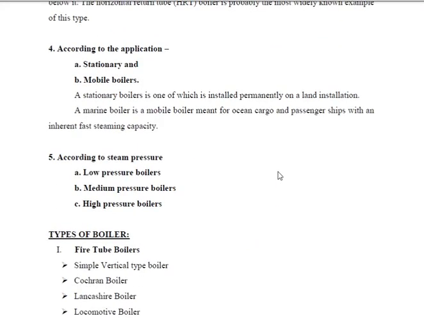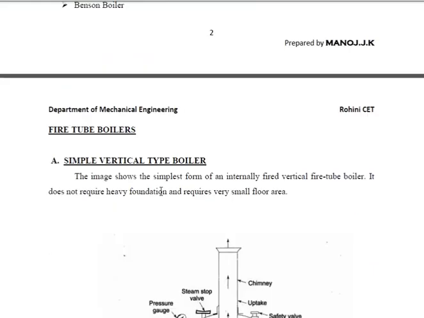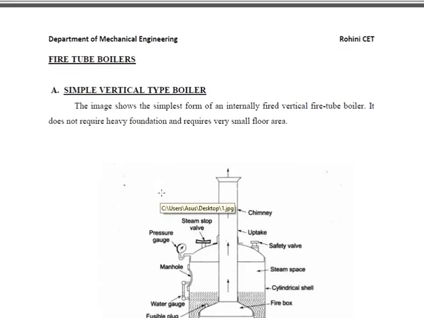And according to the steam pressure, we can divide the boilers into three: low pressure, high pressure, and medium pressure boilers according to their range of pressure. Here we are going to see one by one. First of all, we are going to discuss the fire tube boilers. In fire tube boilers, as we already discussed, hot gases flow through the tube and the water surrounds it.